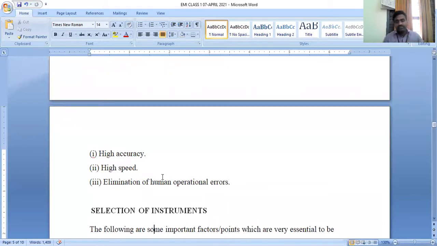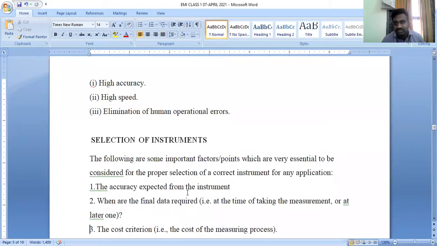So the next concept is selection of instruments. First we discussed the definition of measurement, next the definition of instrumentation and measurement, next the classification of various types of instruments, and now we are going to see selection of instruments. How can we select a correct instrument for a particular application? That is the objective of selection of instruments.